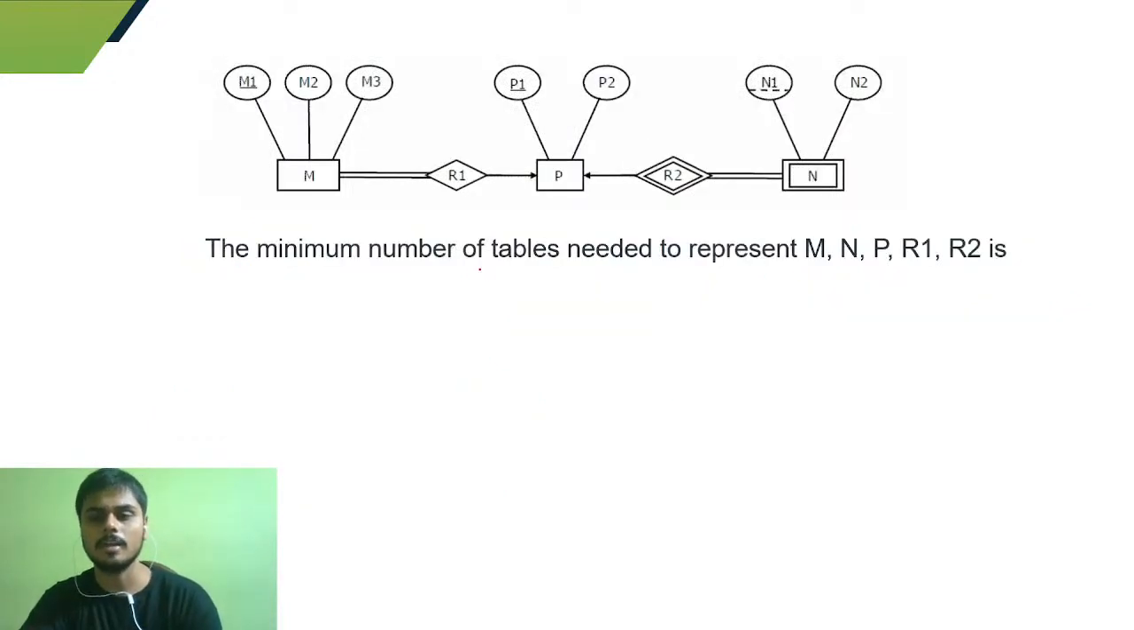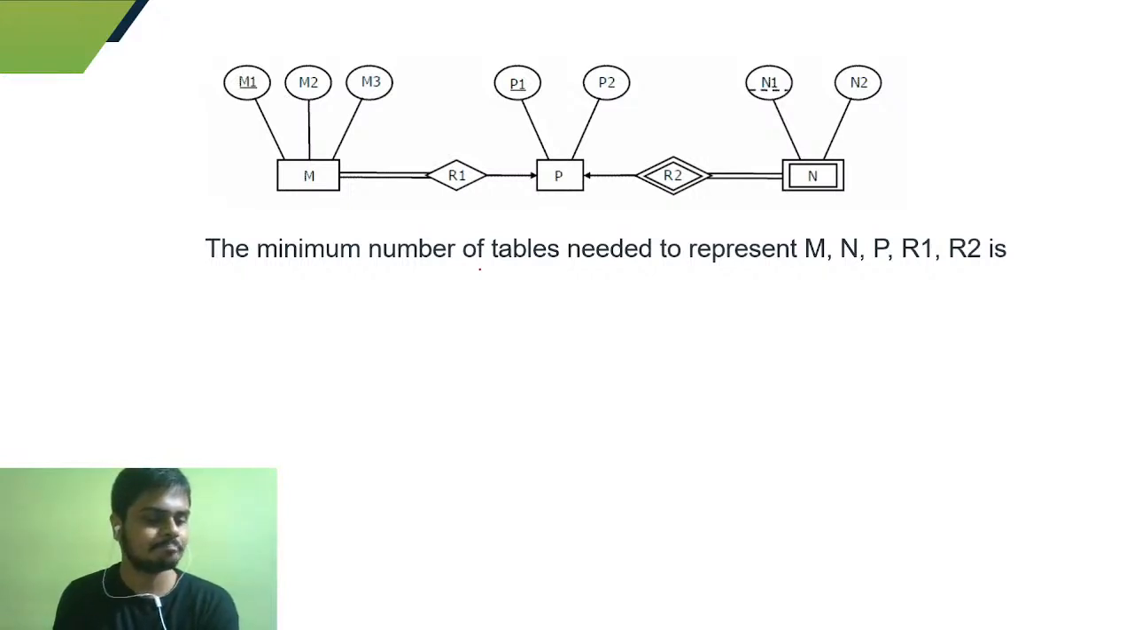Okay, so this is the next one, and this is a very interesting one also. This kind of question you generally get. So tell me which is the answer. They are saying the minimum number of tables needed to represent this kind of ER diagram. So given this ER diagram, you need to find out the minimum number of tables needed. Take 30 seconds and give me the answer.